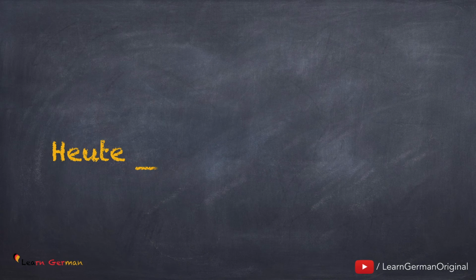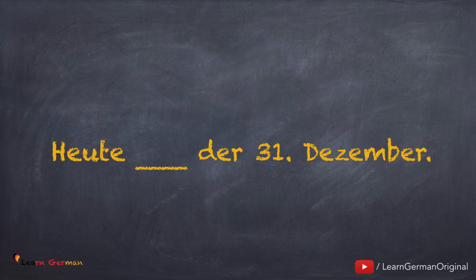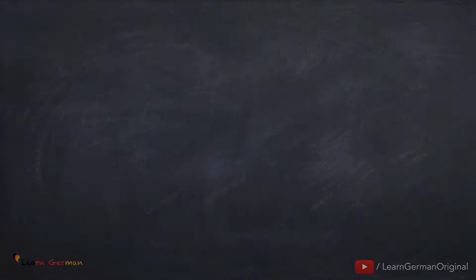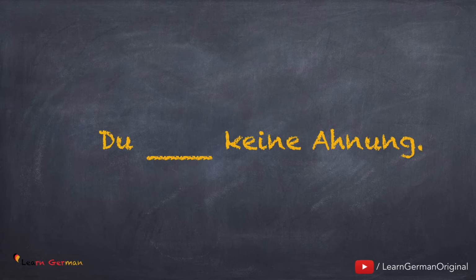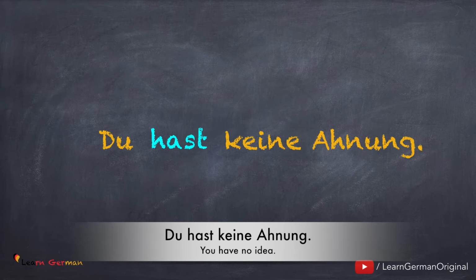And the next one is Here's the answer. Heute ist der 31. Dezember. And the last one? Your answer should be Du hast keine Ahnung.